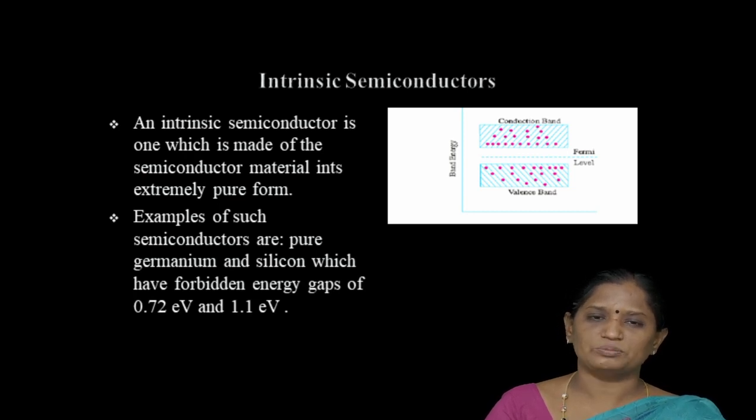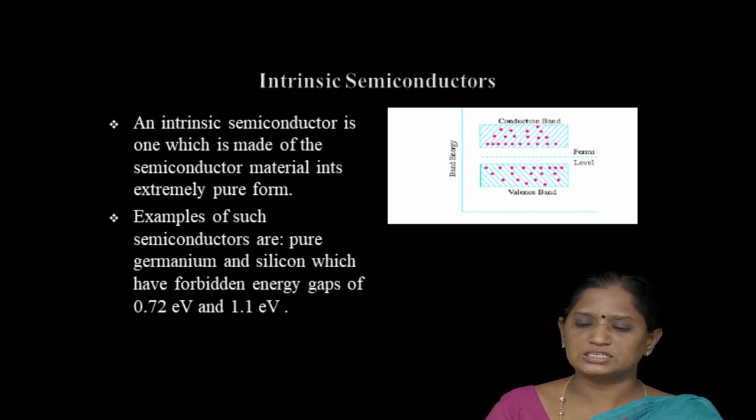The intrinsic semiconductor is one which is made up of a pure form of semiconductor material. So what is meant by pure form? That is, no impurities are added to the semiconductor. The best examples for the pure form of semiconductor are germanium and silicon, and the energy gaps are 0.7 electron volt and 1.1 electron volt.